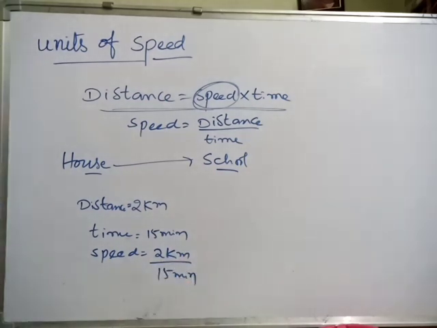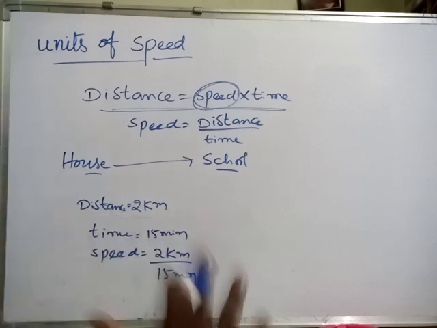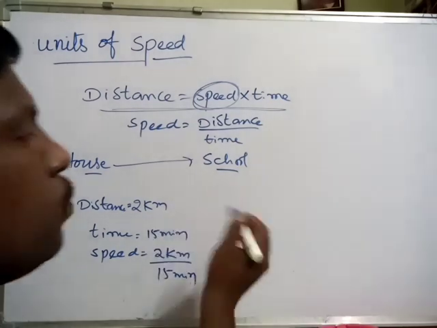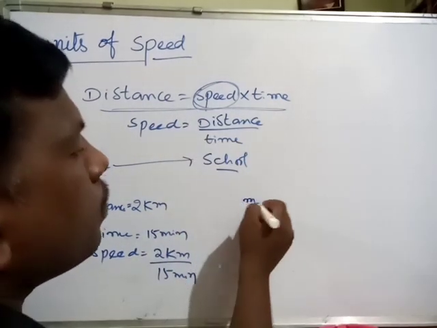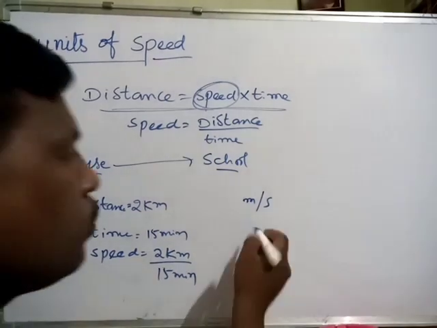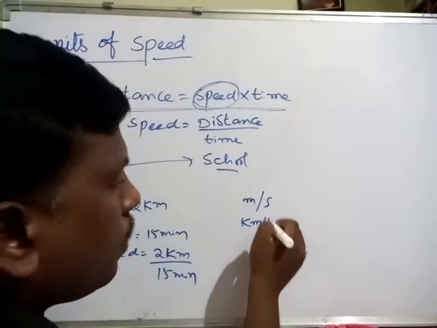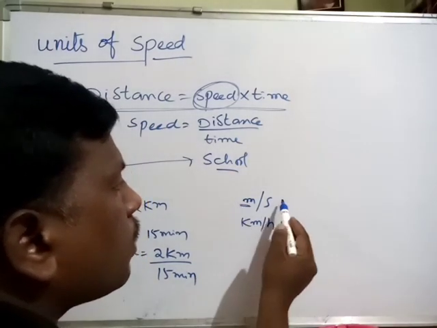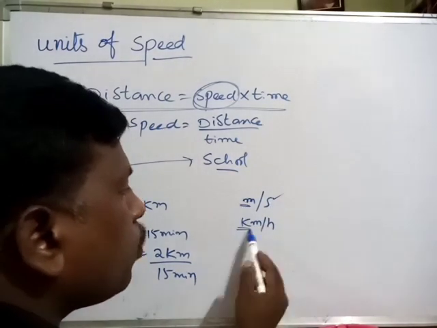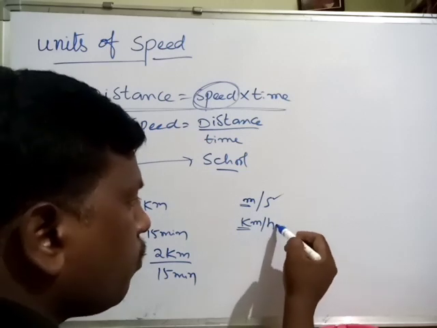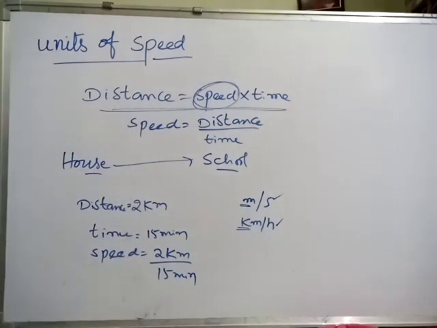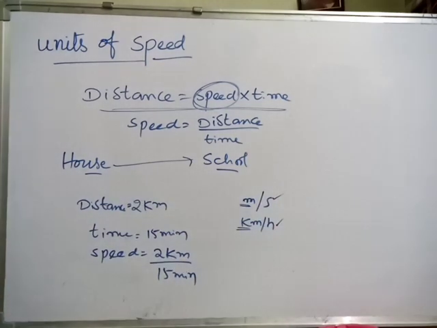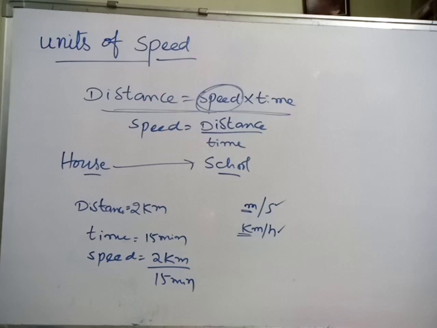Actually, first of all, you have to learn units. You already know converting units also. What is the unit of speed? Meter per second. Another unit is kilometer per hour. See that relation: if the distance is in meters, time should be in seconds. If the distance is in kilometers, the time should be in hours. This is not compulsory, but most cases are like this.